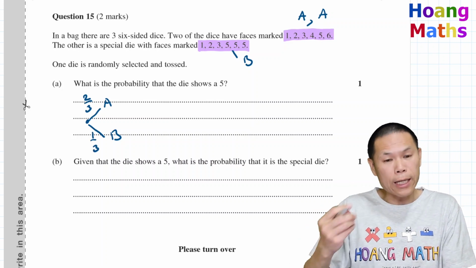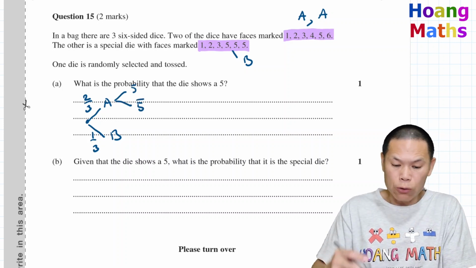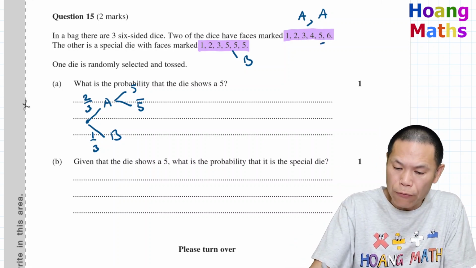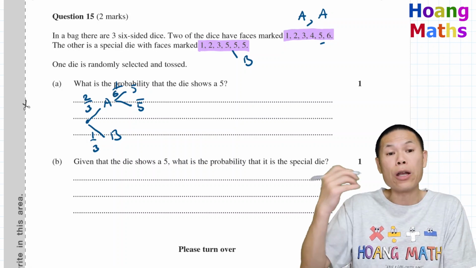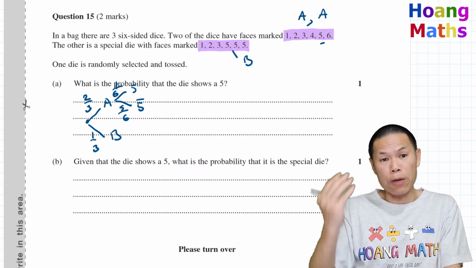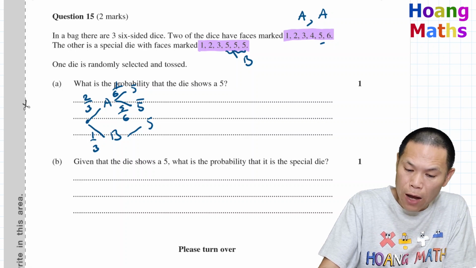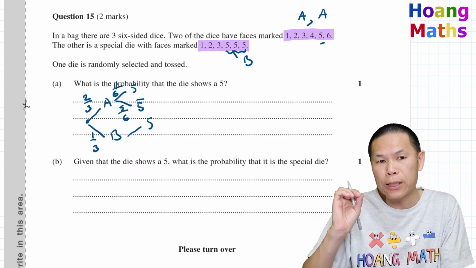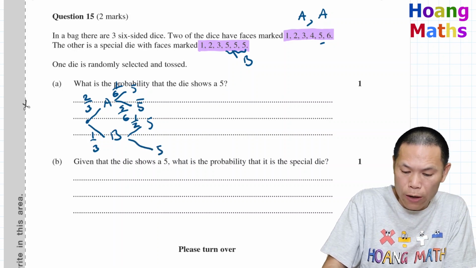So now if we select a die I, this means that we can either get a 5 or not a 5. Now to get a 5, we have only one 5, so 1 out of 6. So keep that in mind. So 1 over 6, and not a 5 should be 5 over 6. And if we select a die B, that is the special die, to get a 5, we have 3 fives out of 6. So 3 out of 6 is a half. So I just write a half will do. And this one, not a 5, is a half as well.